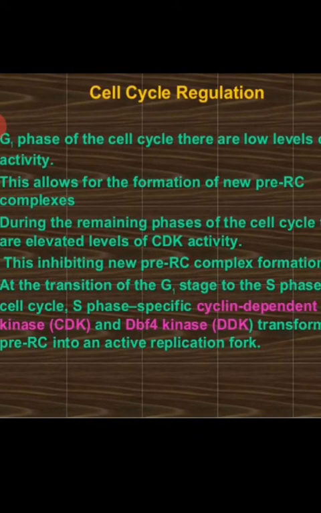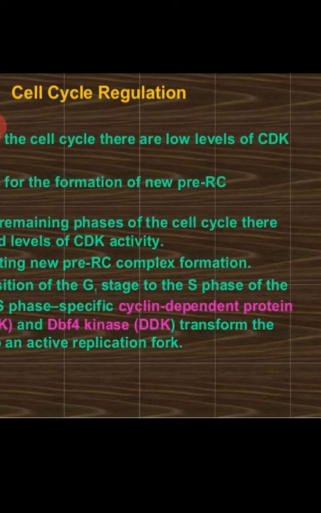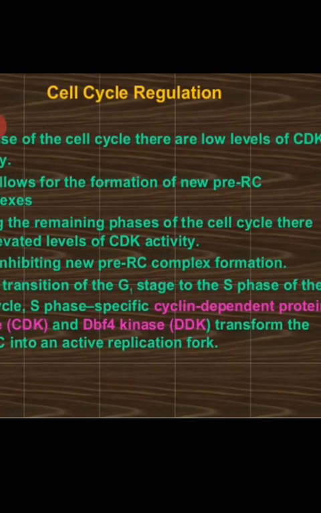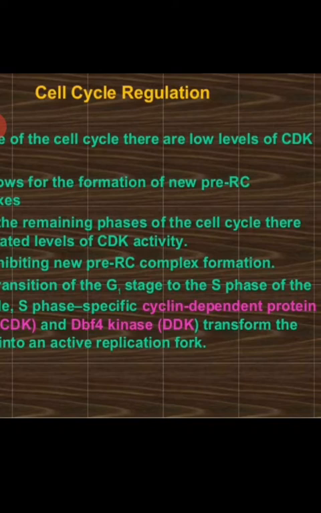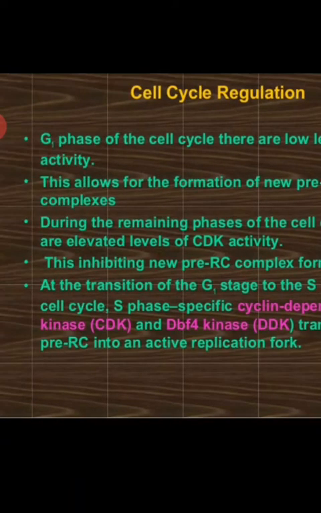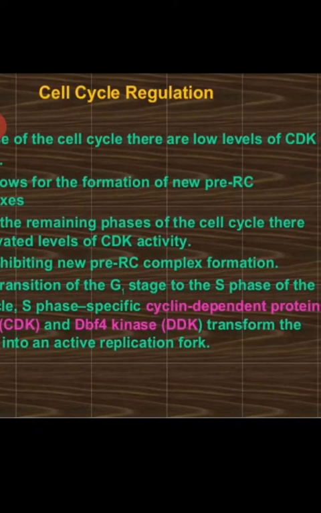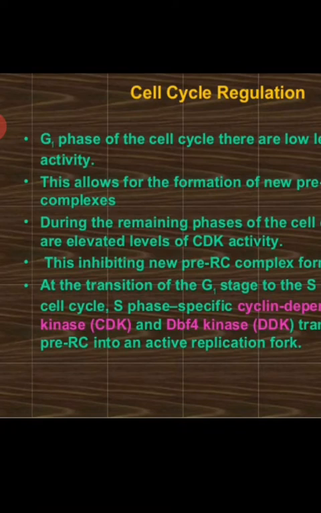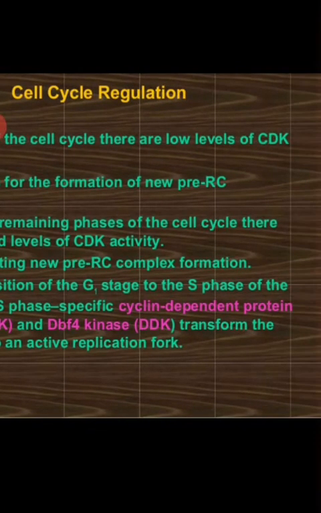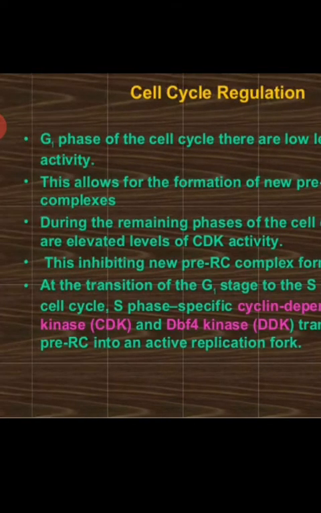At the transition of G1 stage to S phase of the cell cycle, the S phase specific cyclin dependent protein kinase CDK and DBF4 kinase DDK transform the pre-RC into active replication fork. So whatever existing pre-RC, that is replication complexes are there that is formed during G1 phase, that will be transformed to active replication forks during S phase of the cell cycle.